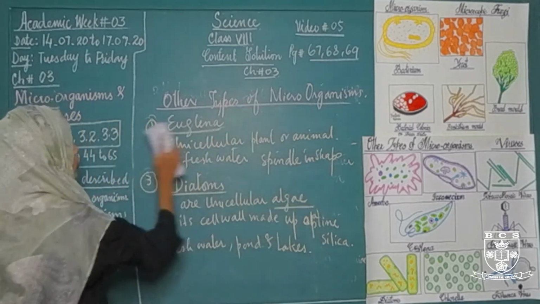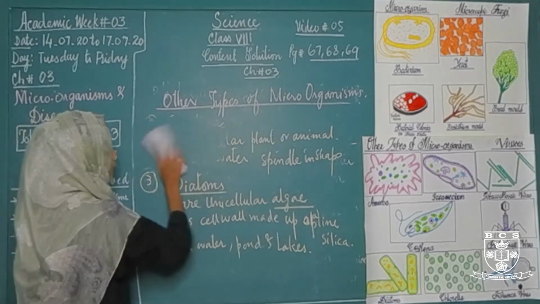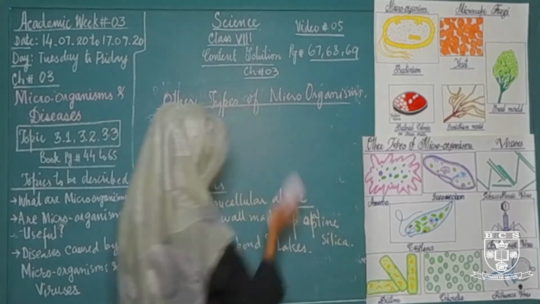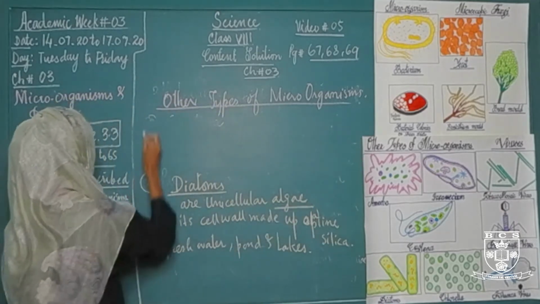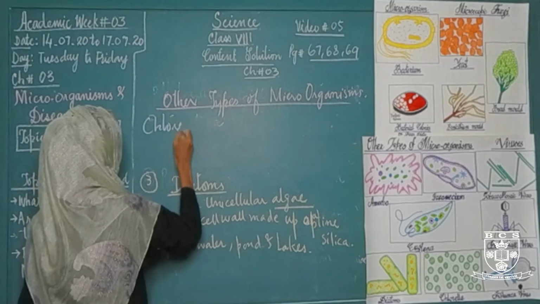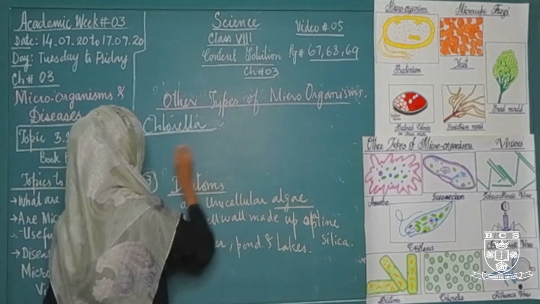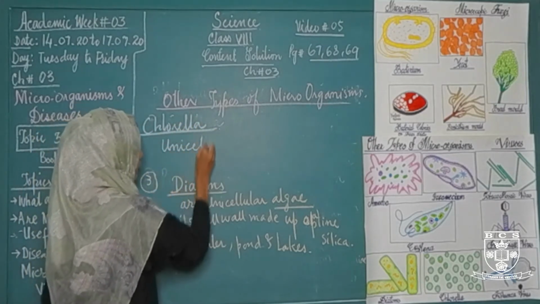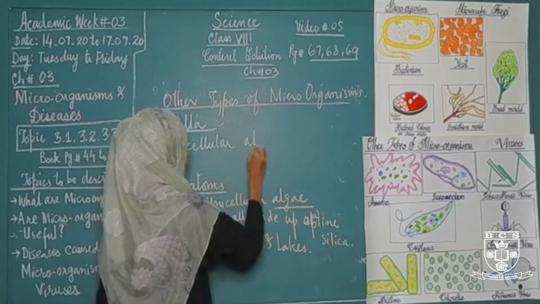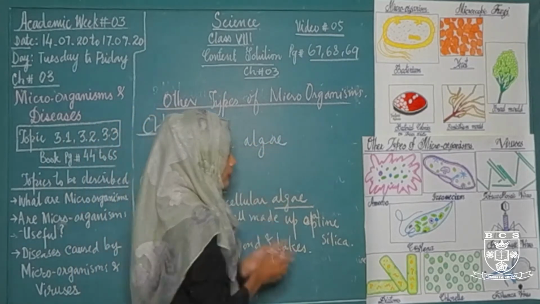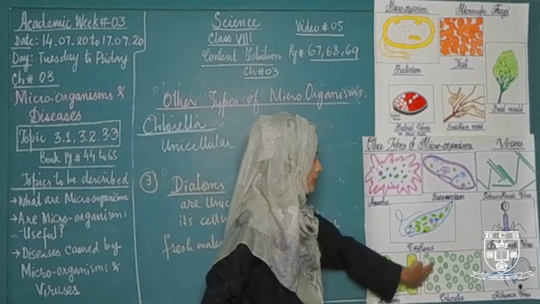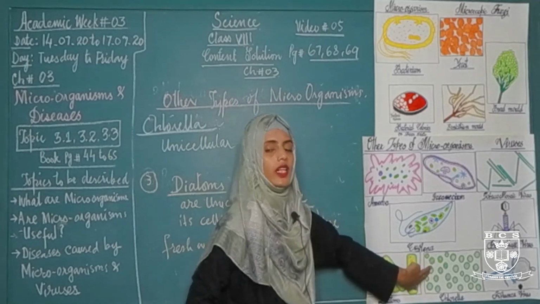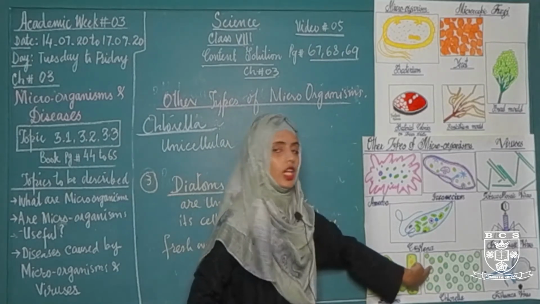And the fourth one is chlorella. Chlorella is also a unicellular algae. This is the diagram of chlorella. As you can see, these are the spherical bodies which are filled with a green color pigment called chloroplast.